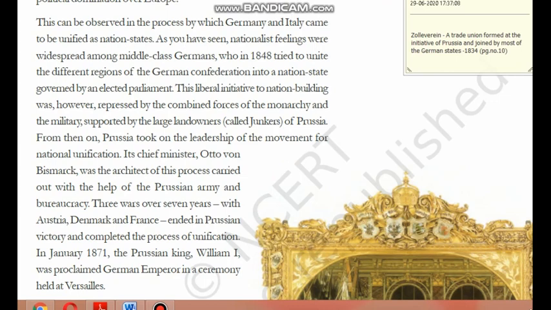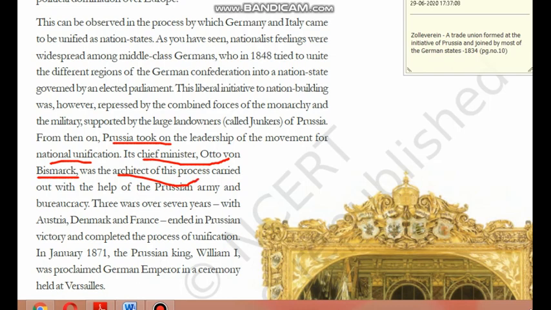So large landowners called Junkers of Prussia. From then on, Prussia has taken up the leadership of this movement of national unification, and the Prussian king has given the charge to Chief Minister Otto von Bismarck. This name is very important. Repeat, Otto von Bismarck. He has given that charge to the Chief Minister of Prussia, Otto von Bismarck, and now he is called the architect of this process.